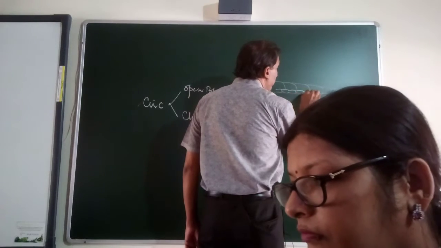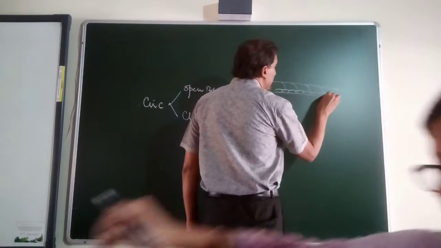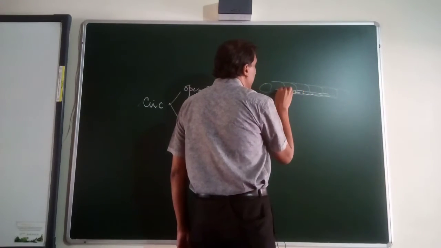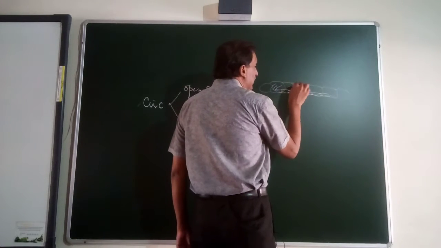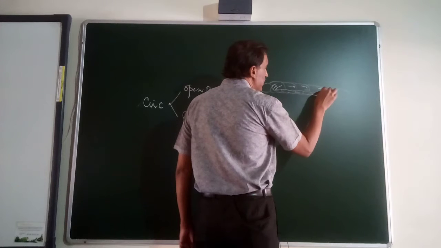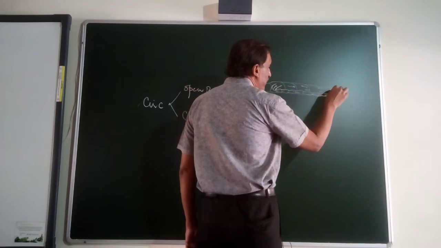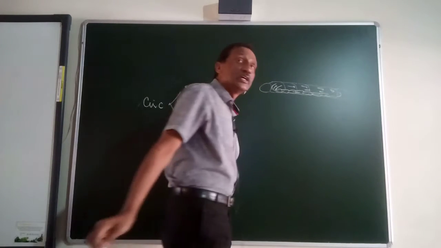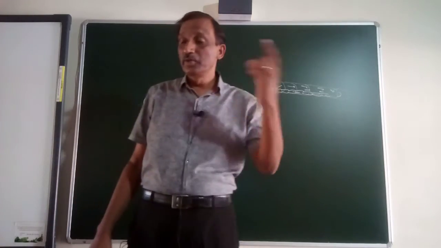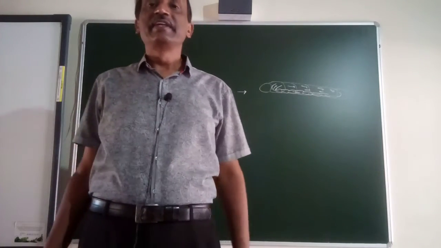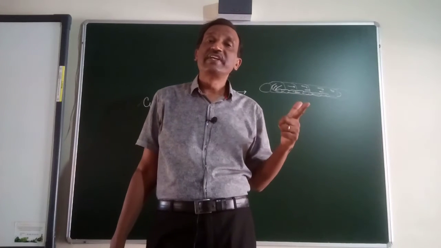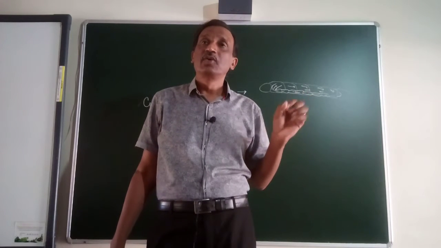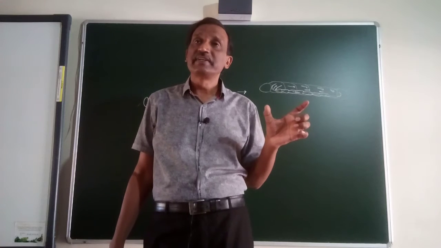The blood is pumped by the heart. The blood moves like this, and from here it goes to the coelom, the empty coelom, and from the coelom cavity it again enters back into the heart. So the same blood is rotating over and over again in the same path. Again, no arteries, no veins, no capillaries. Only the heart is there, which is the pumping device.